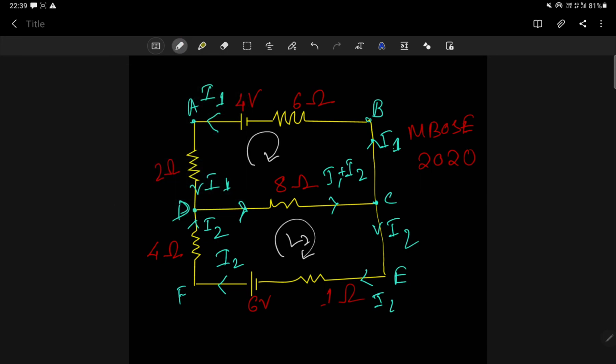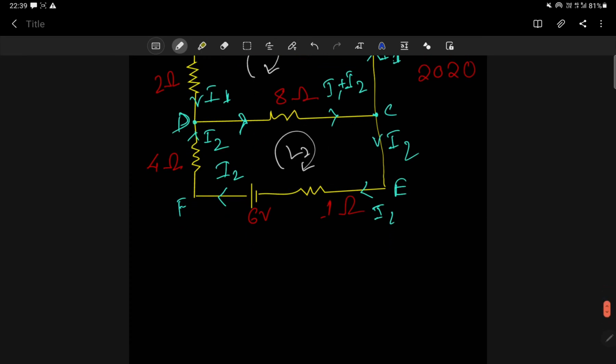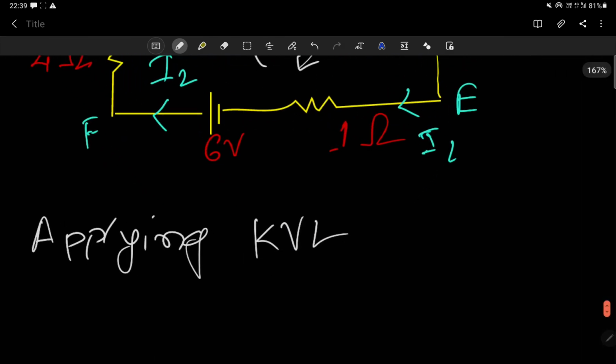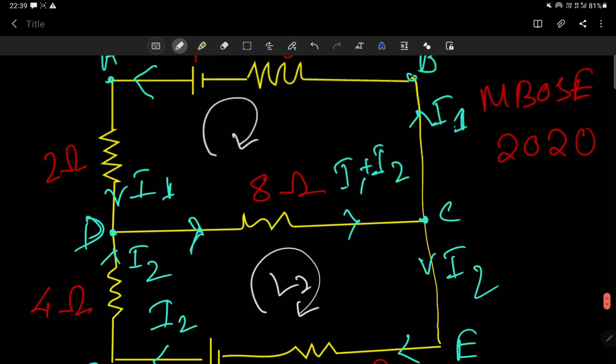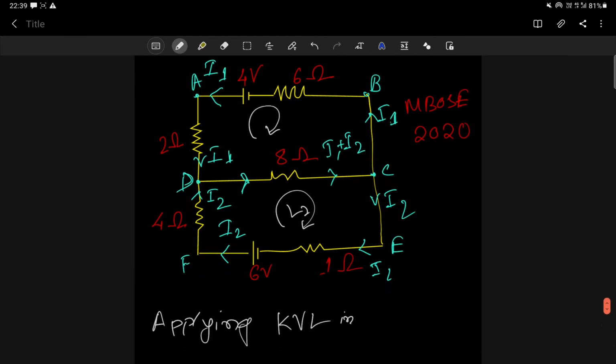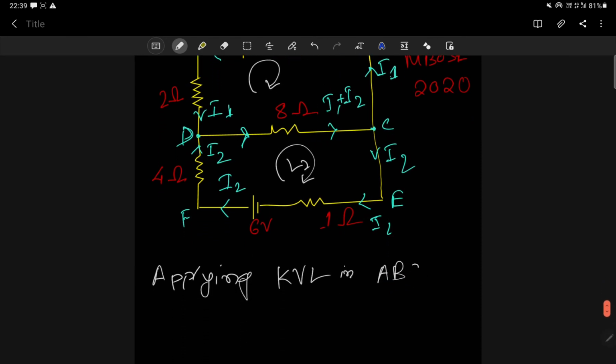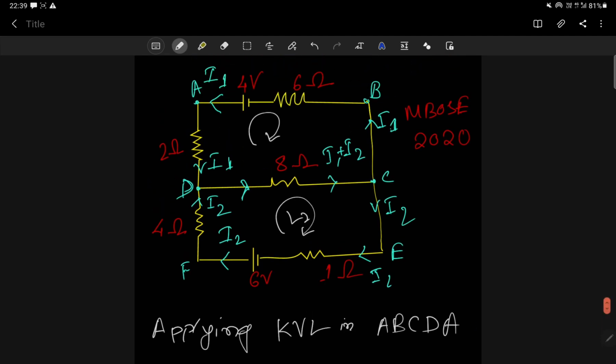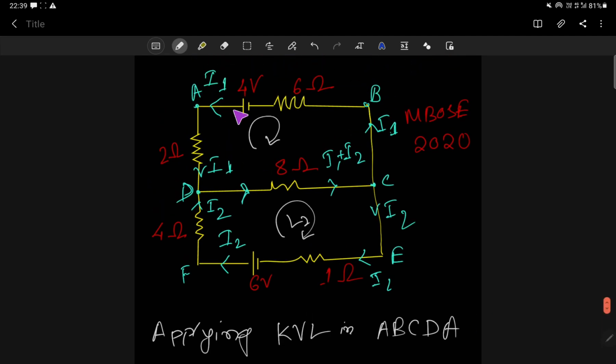So now the simple thing, applying KVL, in which loop? In ABCDA, in this closed loop.